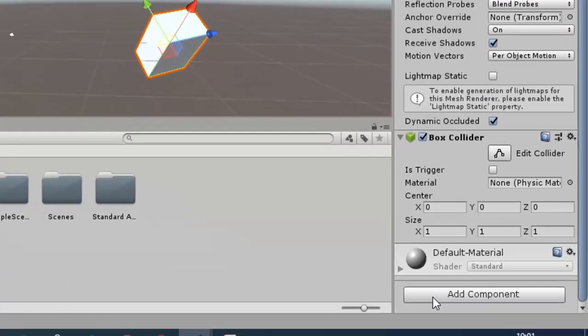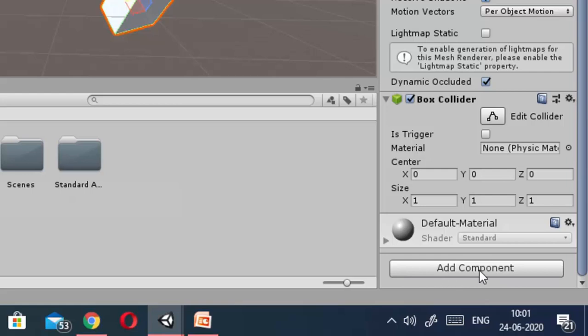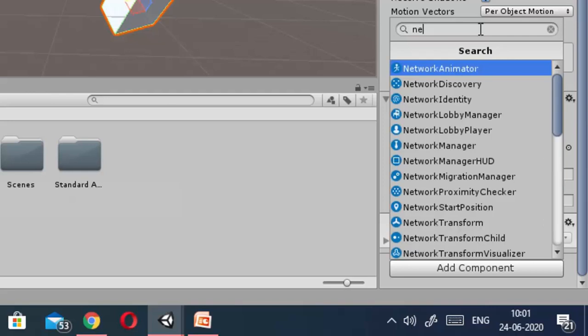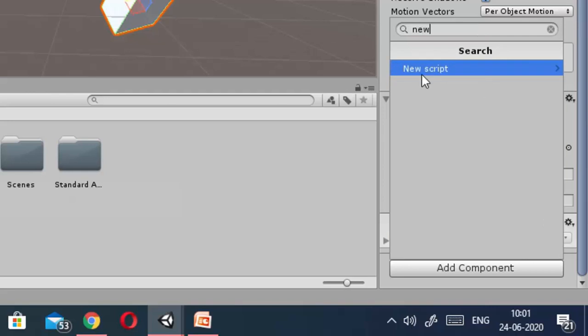Here you can see that one option is given, add component. Besides these available properties, you have the option to add other components like physics and script. Suppose I want to add a script with this game object, so you add a component like new script.